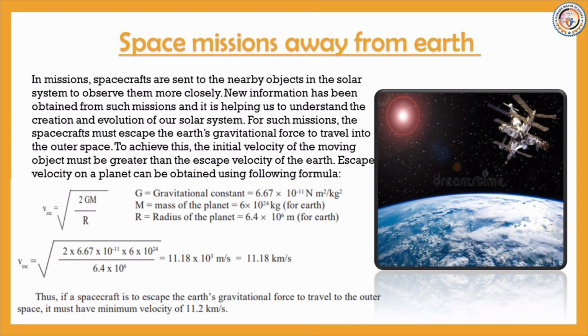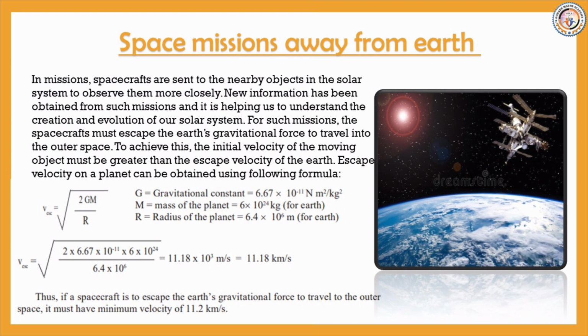So put the values in the formula. 2 into 6.67 into 10 raised to minus 11 into 6 into 10 raised to 24 upon 6.4 into 10 raised to 6, we get 11.18 into 10 raised to 3 meter per second.